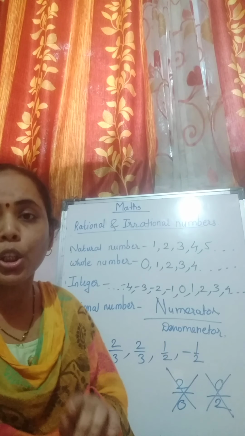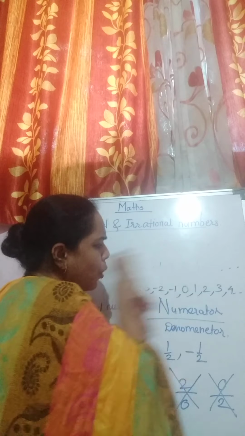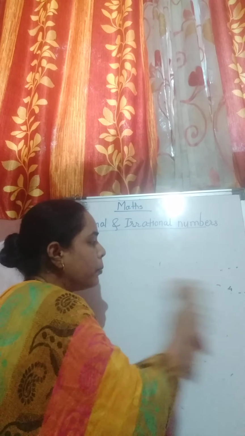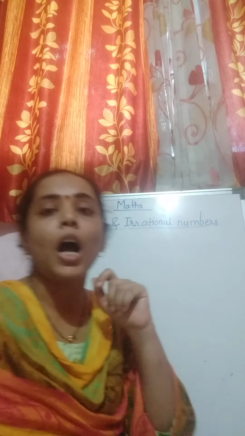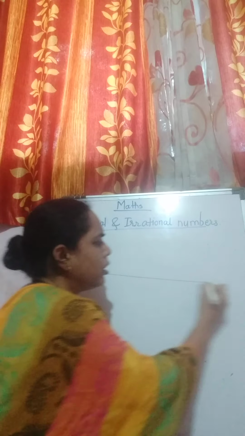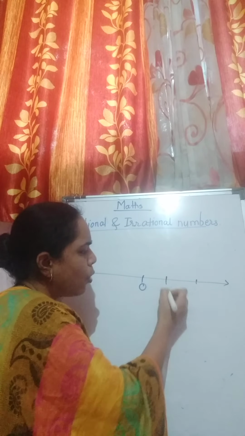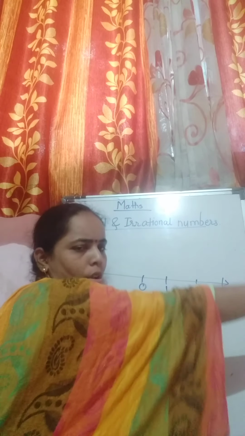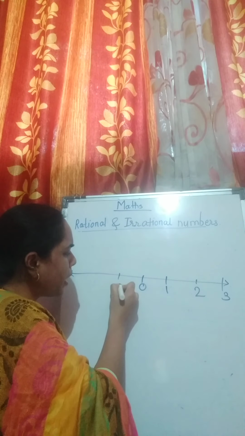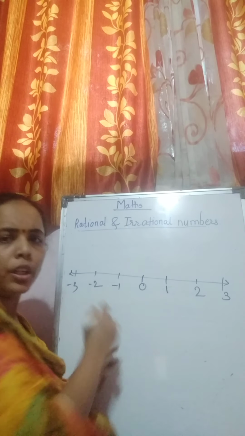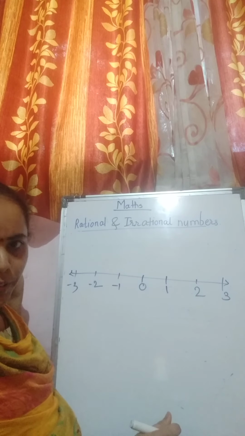Now this year your first topic is how to draw these rational numbers on a number line, or how to show your rational numbers on a number line. Now we all know what a number line is, which we did last year also. A number line is what? This straight line where your 0 is at the center, then 1, 2, 3 and onward to infinite. Similarly here -1, -2, -3 till infinite.